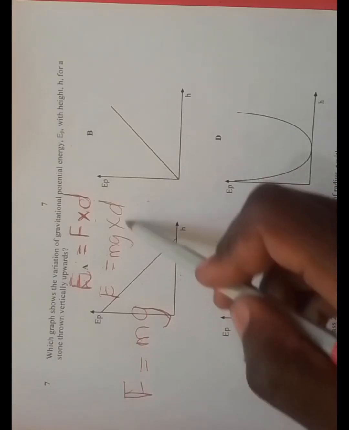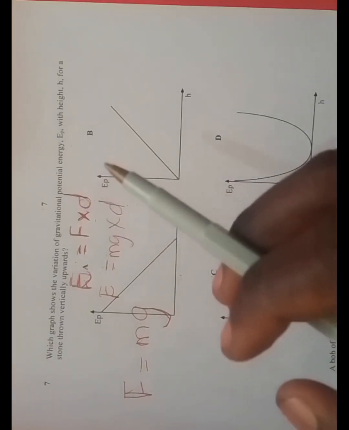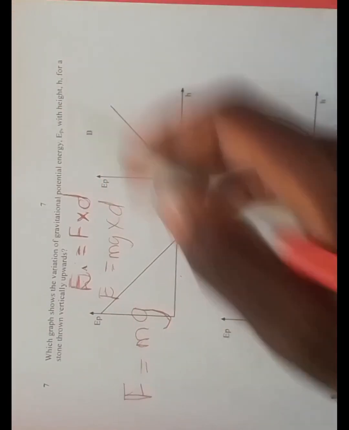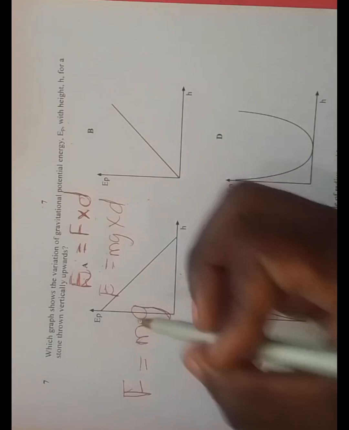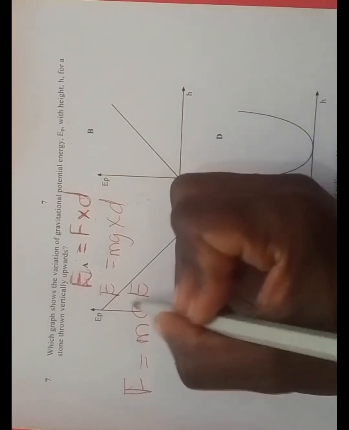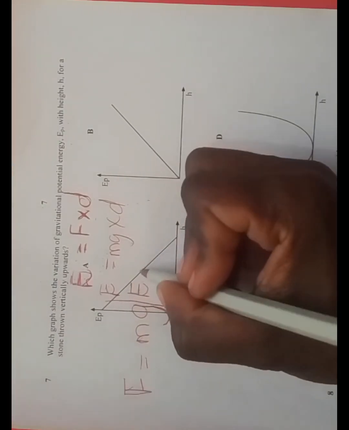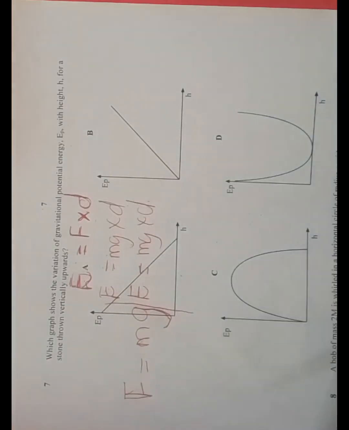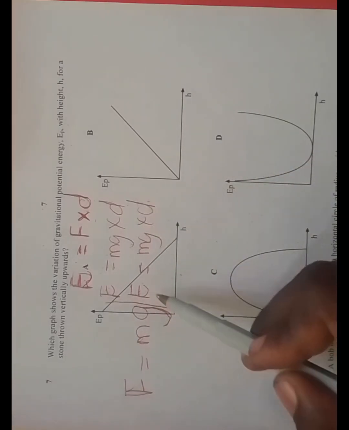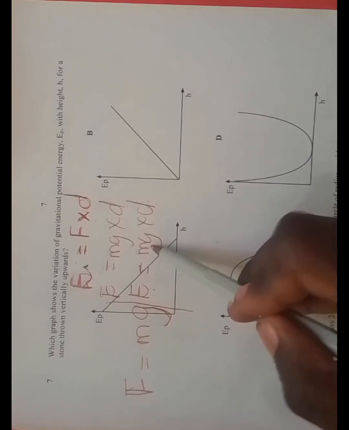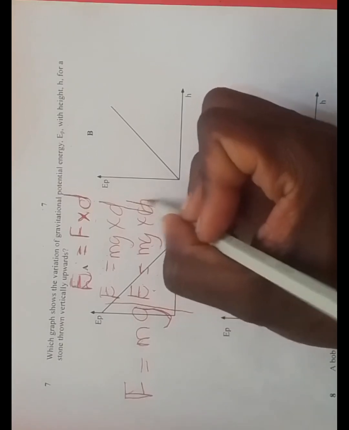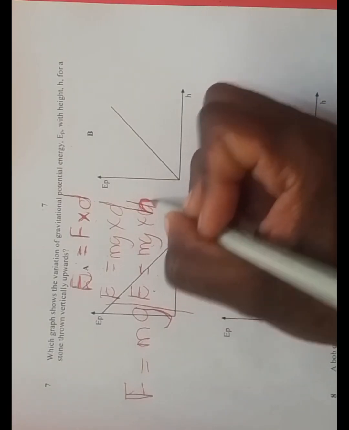So d is for distance. According to the question, the distance is the height h, since the stone was thrown vertically upwards with height h. So the equation E is now going to be equal to mg times h. At this point, the gravitational potential energy is equal to the mass times the gravitational acceleration times h, the height moved.